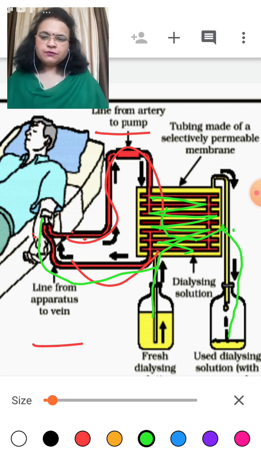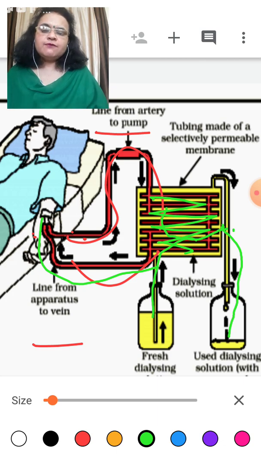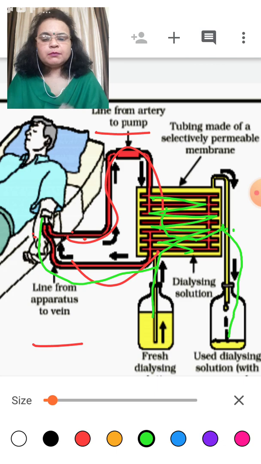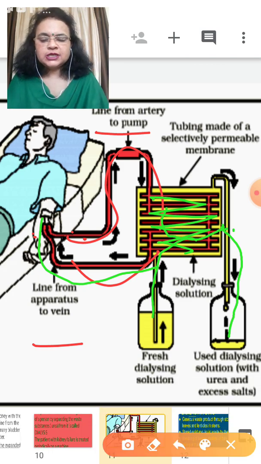Means the function that the nephron performs inside the kidney, that same function is performed by this dialysis machine. The dirty blood is taken out into this machine, cleaned through the process of the dialysing solution, and taken back into the patient's body.